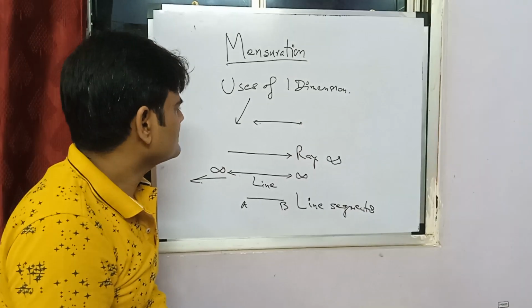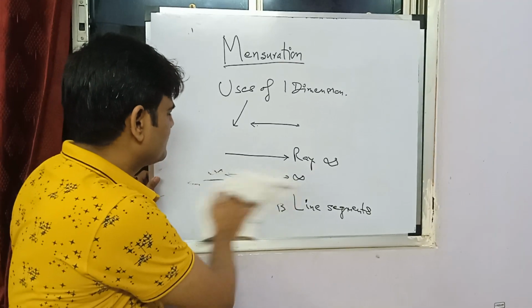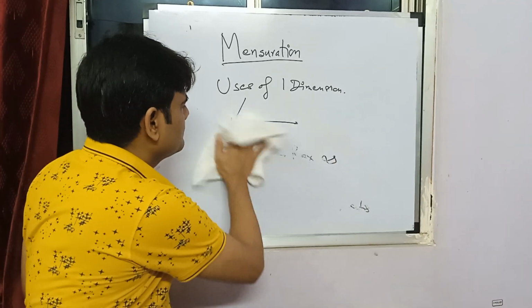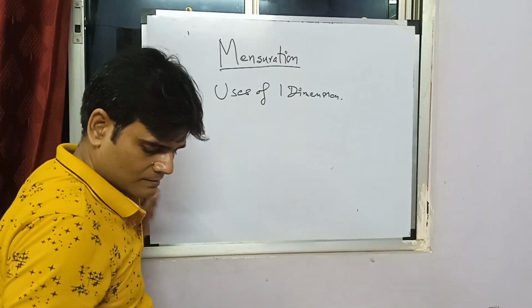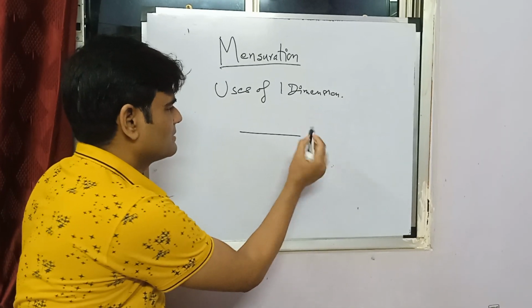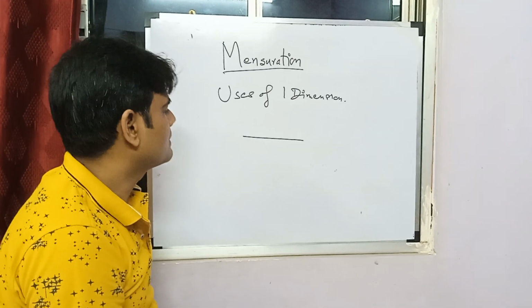So let's forget all this. These are serious topics. We did not fight. So 1D starts with a line, and I would say a line segment, because mostly we'll use line segments.